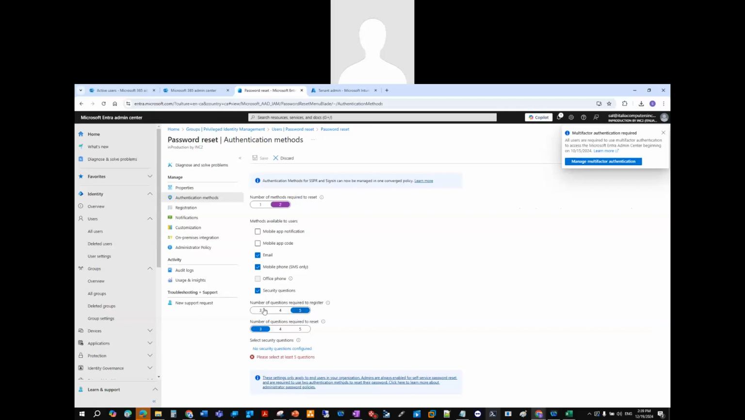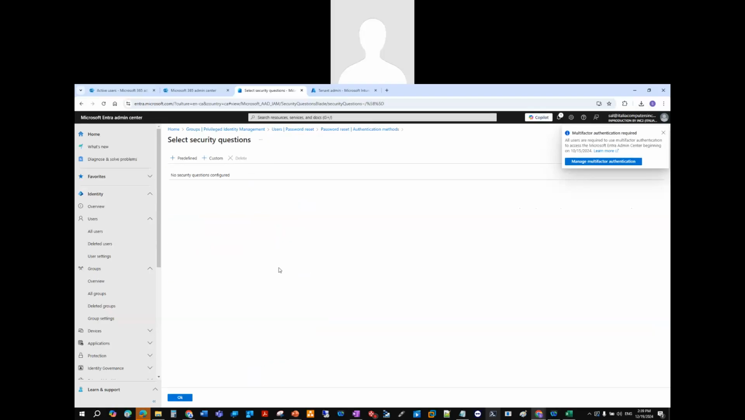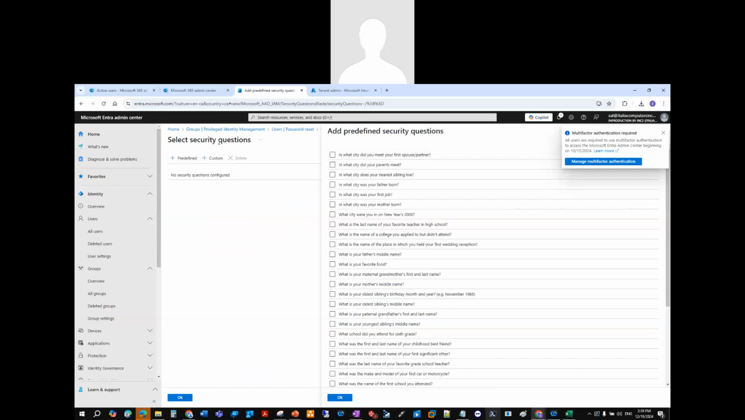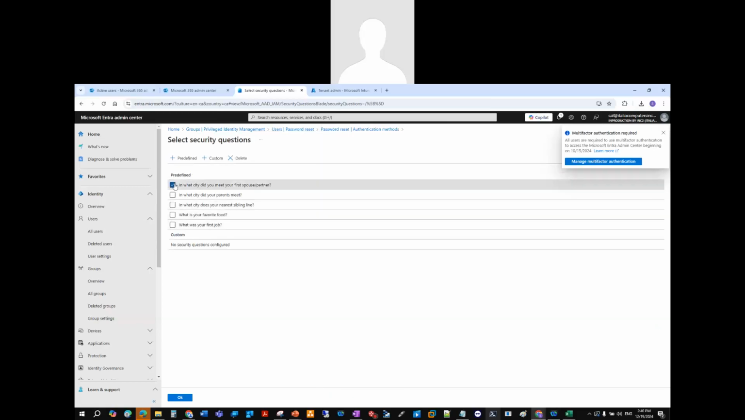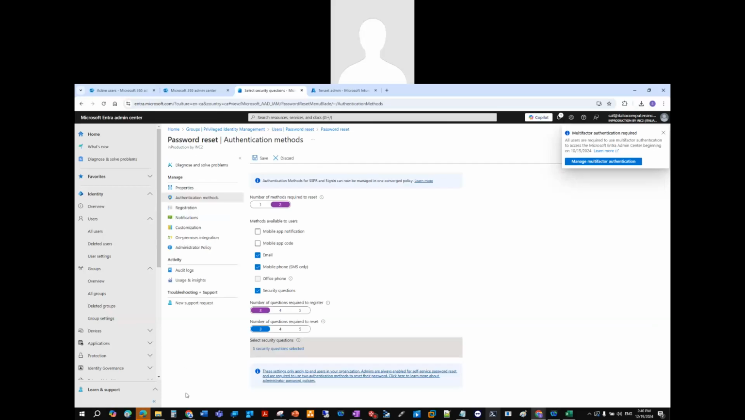Authentication methods, right? We can make it as hard as possible and give it two types of authentication methods, right? So we could say mobile phone or mobile app notification, email, right? We could do security questions if we'd like. We can make it harder and make this even harder for the user. That way, we can set the number of questions required to register, and we can set those 3 questions required, number of questions required to reset, and number of questions required to reset and register. And then we can set up those questions, right? As predefined or as custom.